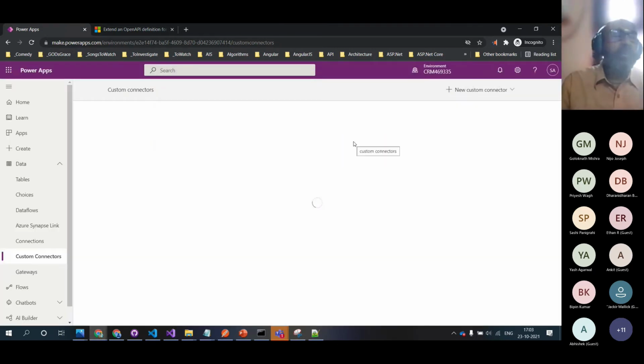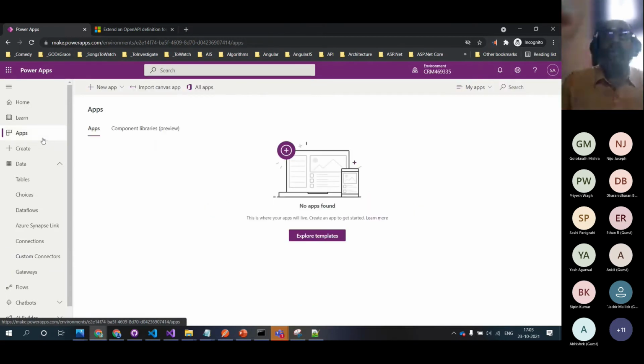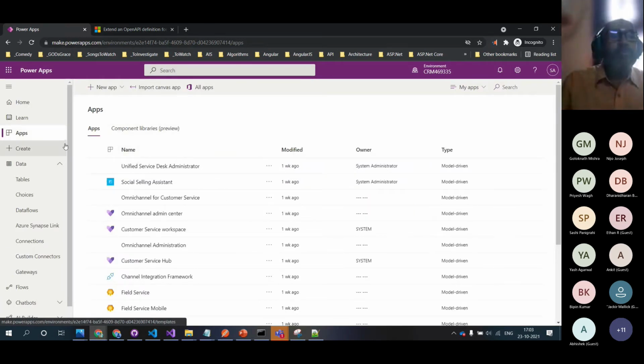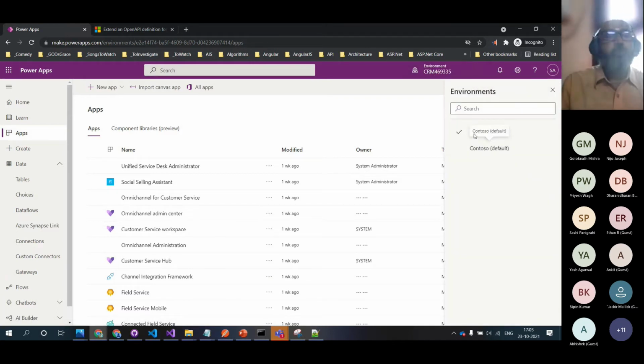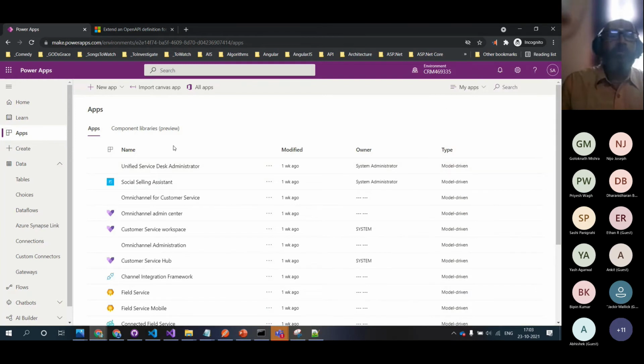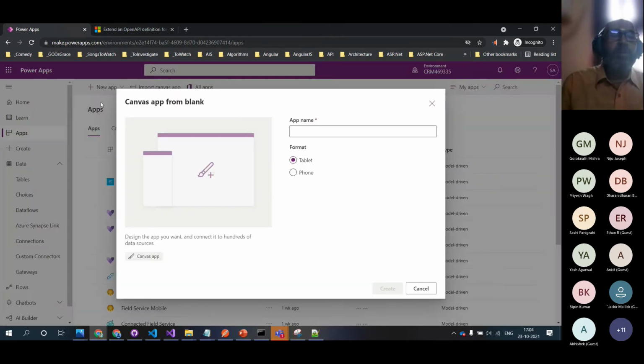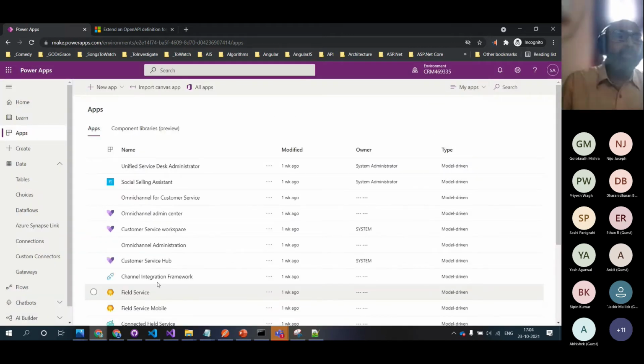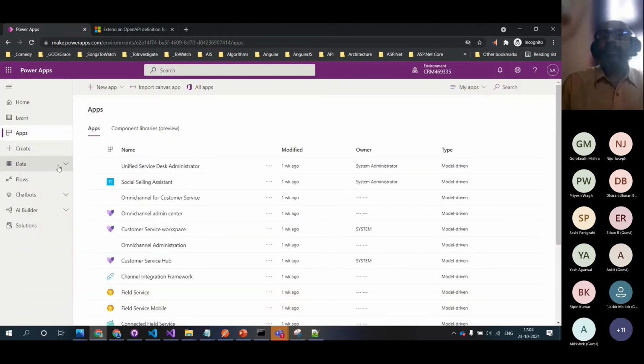I want to ensure that there are no apps. Right now we don't have any apps. I can go and create the Canvas app. So how do you create the custom connector?